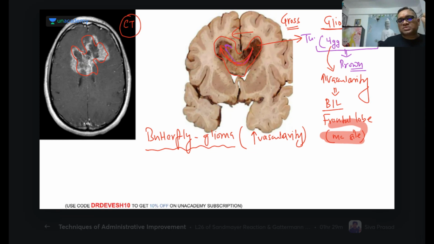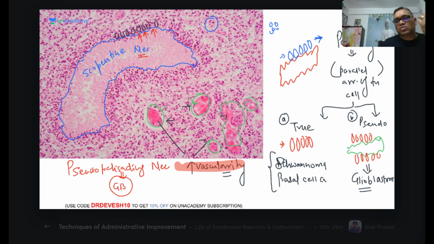And that is why it involves both the lobes and gives the butterfly appearance. So that high vascularity you can appreciate on the microscopy. You can correlate these things, right? So vascularity is more, and necrosis is also there, hemorrhage is also there, right? So overall, that is why we can say that it has a poorer prognosis, right?